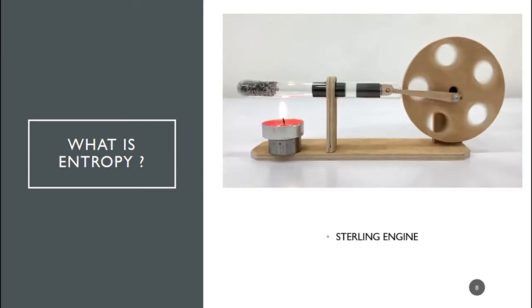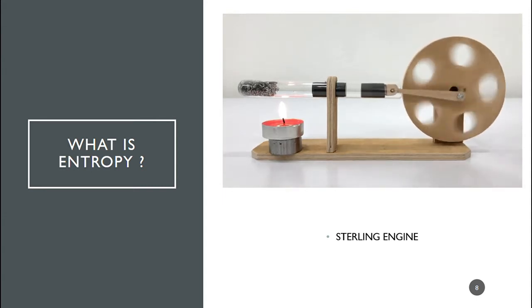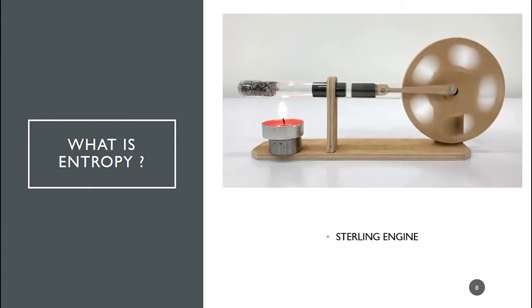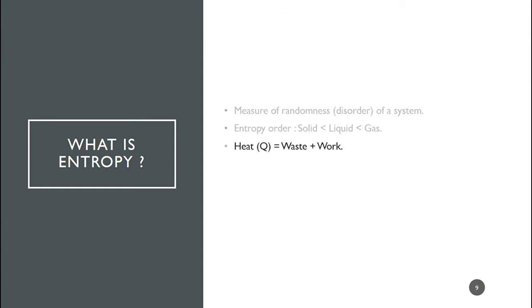This is a Stirling engine, where heat is used to do some kind of work. When we use heat to do any kind of work, some amount of heat gets used and the other is left as wasted. The waste heat is basically related to entropy. Hence, we can describe entropy as a thermodynamic quantity representing the unavailability of a system's thermal energy for conversion into mechanical work, often interpreted as the degree of disorder or randomness in the system.